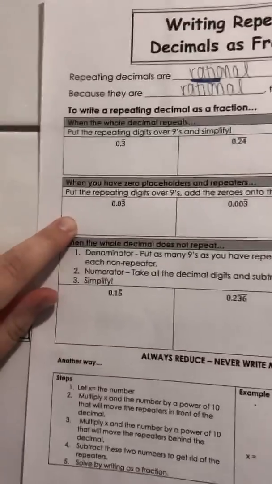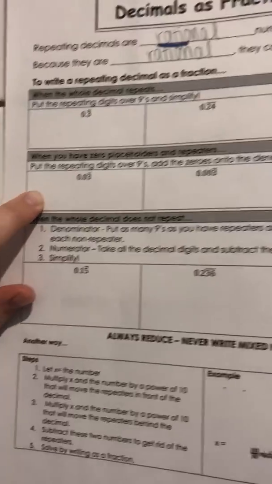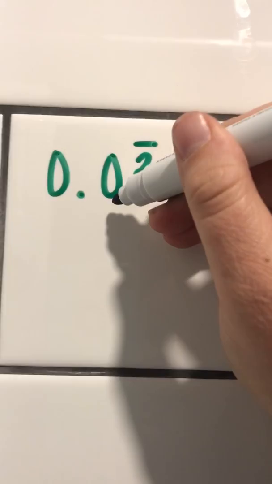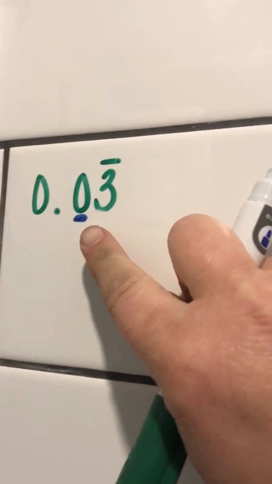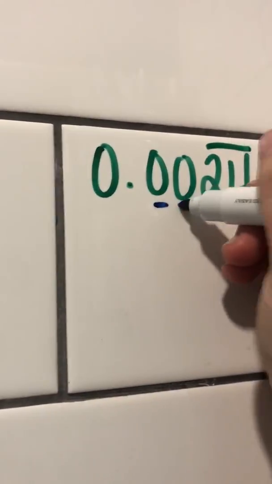So next I have a new trick. I'm going to move down to my next row if you're following along in the notes. The next row tells me to put the repeating digits over 9s and add the zeros when I have 0 placeholders. Let me explain what that means. 0 placeholders mean that the whole decimal is repeating, aside from maybe some zeros out front that are not going to repeat with it. So here I have 1 zero that's not going to repeat. Here I have 2. And here I have 2.